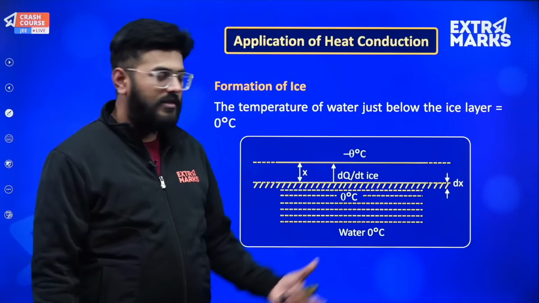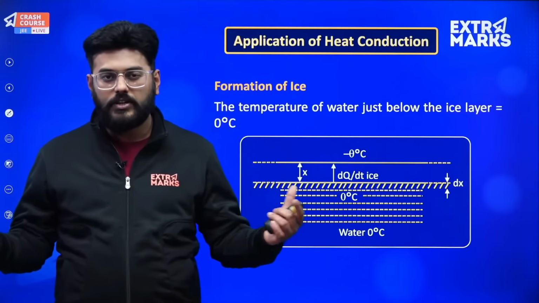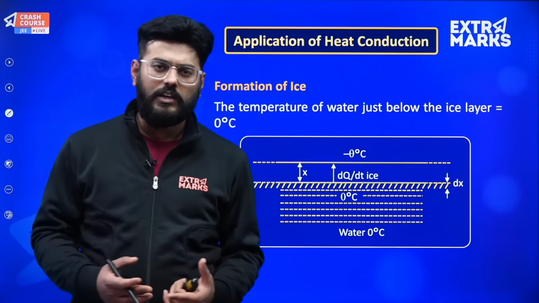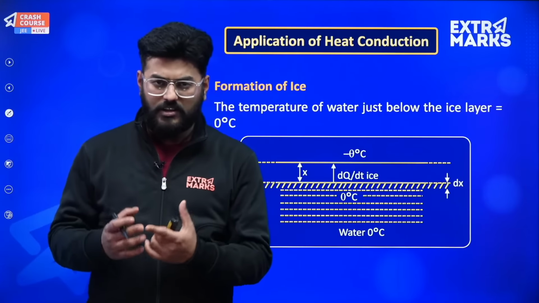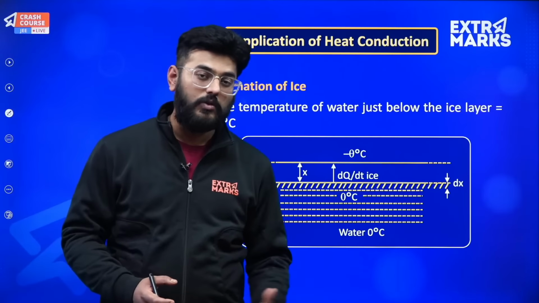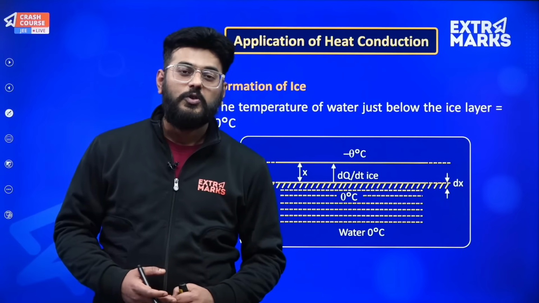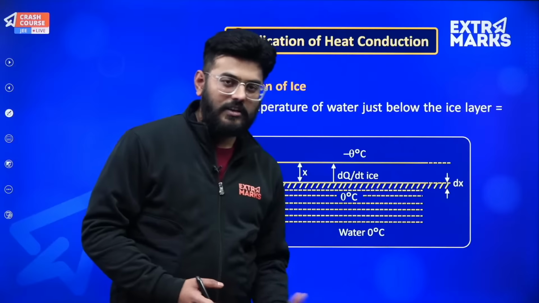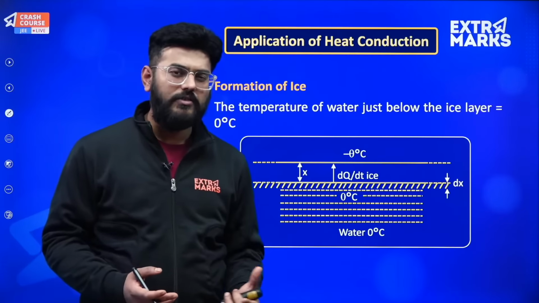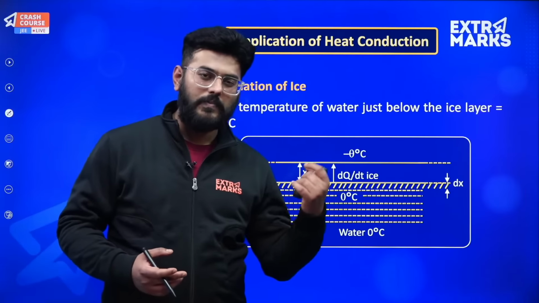So the apparatus is same. What happens is, suppose the atmosphere temperature drastically drops below 0 degree. Water has its freezing point at 0, so any temperature below 0 will actually freeze that excess amount of water which is present around us, right? So rivers cannot escape that fact. But normally it doesn't occur in rivers because rivers have flowing water, so ice never easily gets created over it.